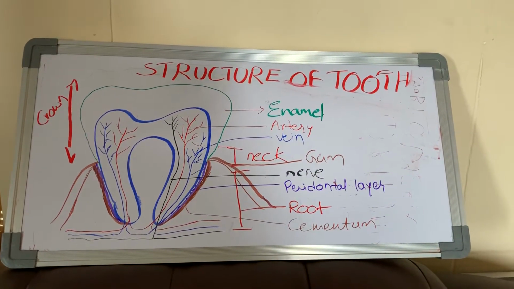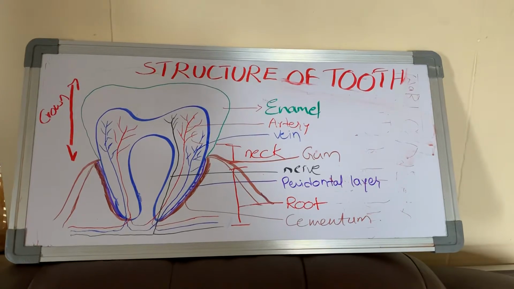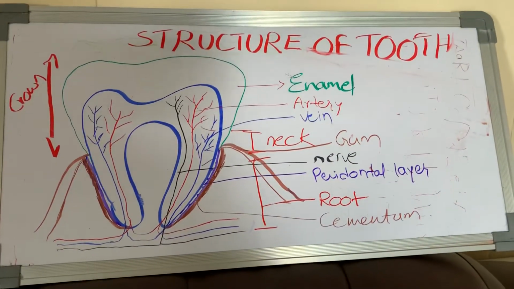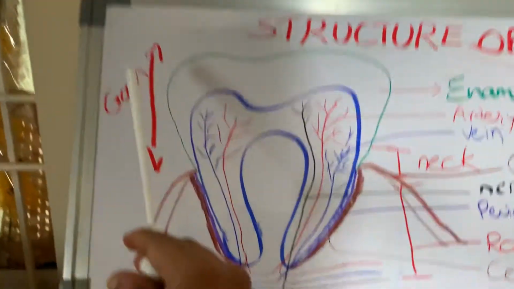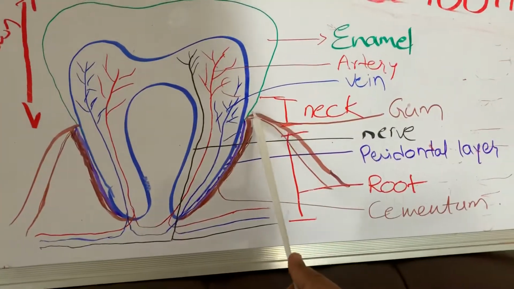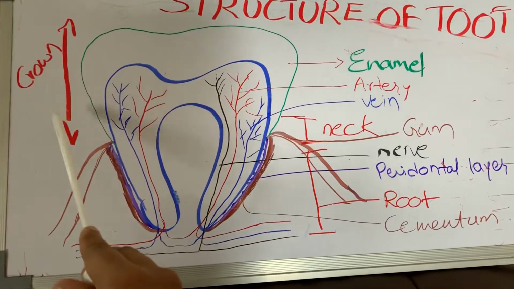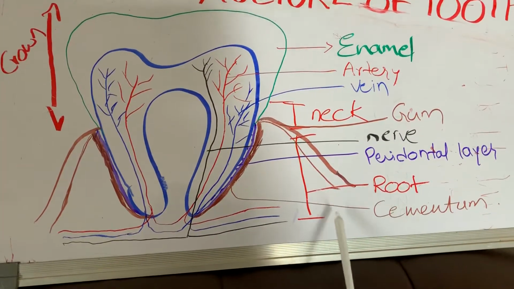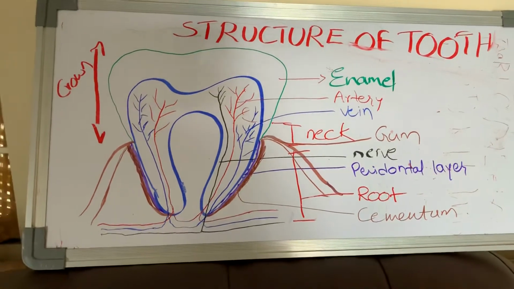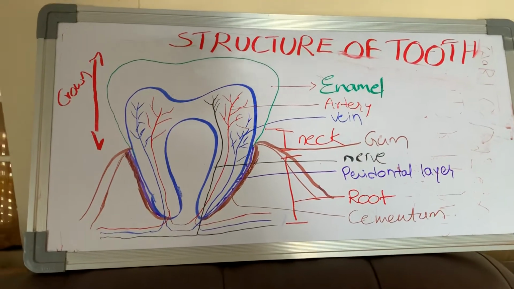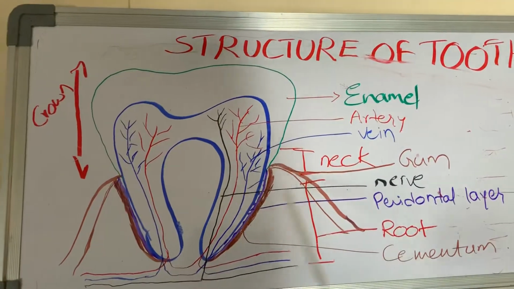My dear student, today we are going to learn about the structure of a tooth. The structure of a tooth consists of three parts: crown, neck and the root region. The root is embedded in the socket of the jawbone, so we can't see this root.